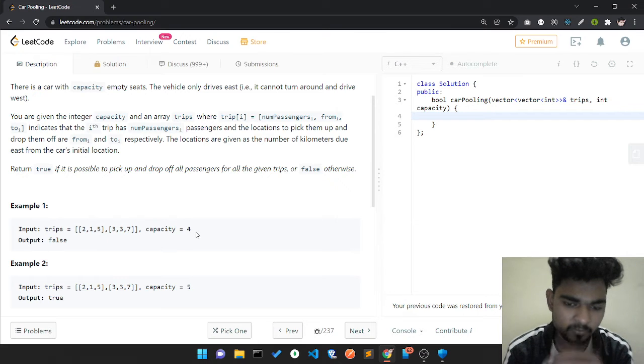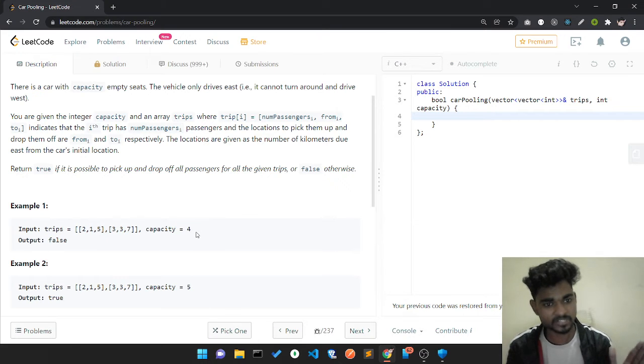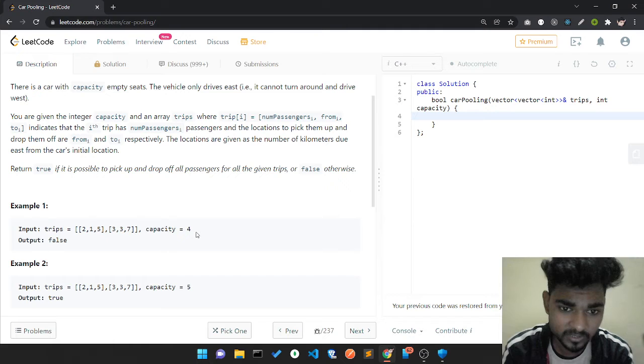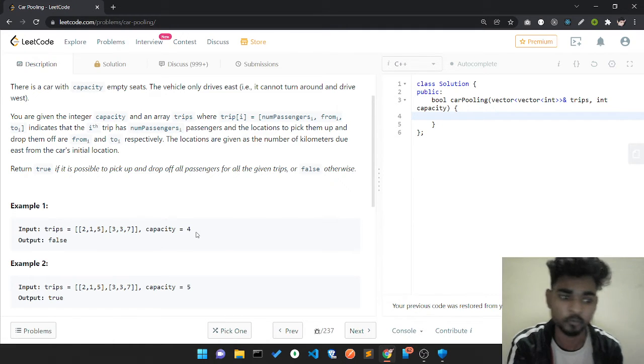So if every condition is satisfied, meaning we can pick up and drop off all passengers at the given locations, then we return true; otherwise we return false. In this case there are two passengers who want to go from 1 to 5.